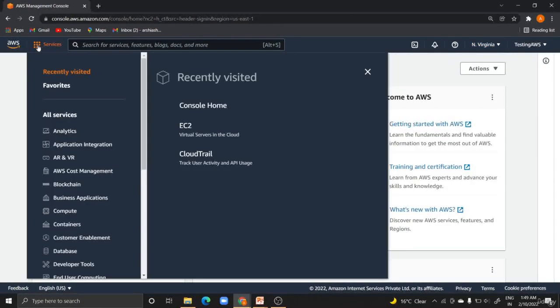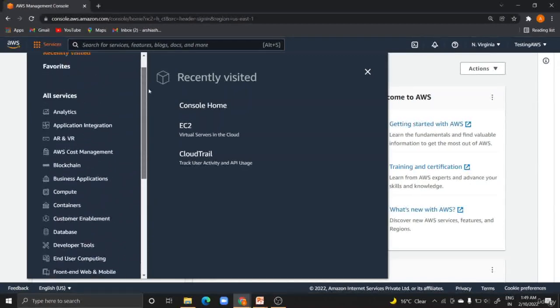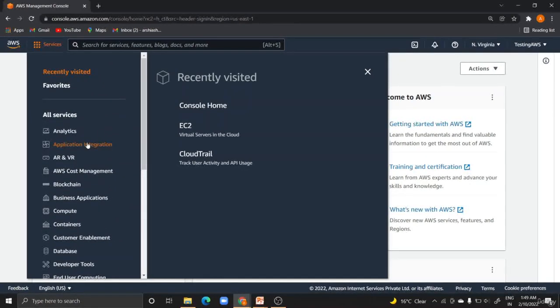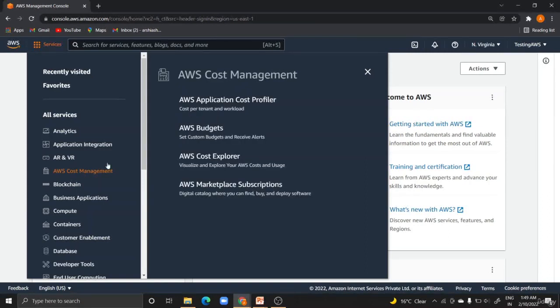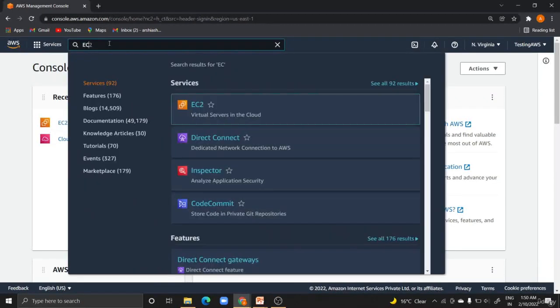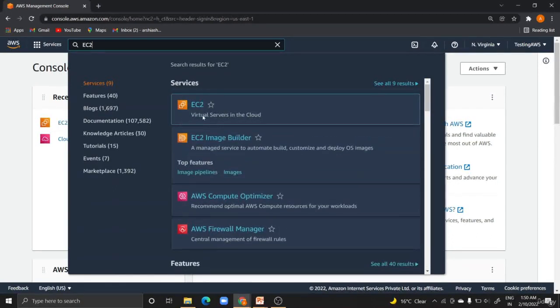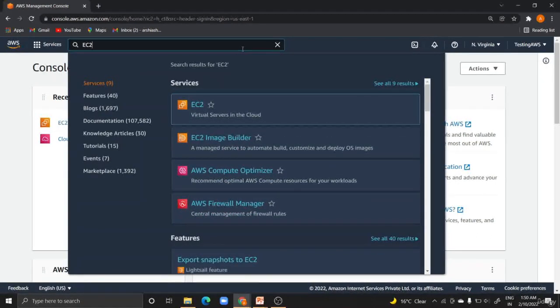Here in the top left corner, you can see the services. These are all the services AWS provides us with. In this course, we will cover the important ones. This is the search bar. Here you can search for the service directly. For example, EC2. This opens up my EC2 service. In the next section, let's look into the global infrastructure of AWS.